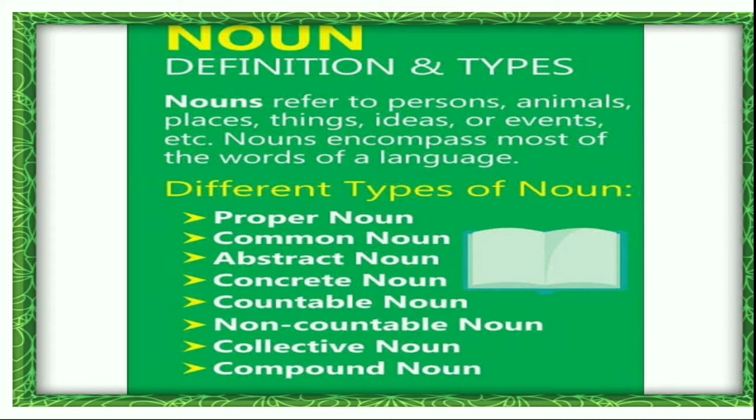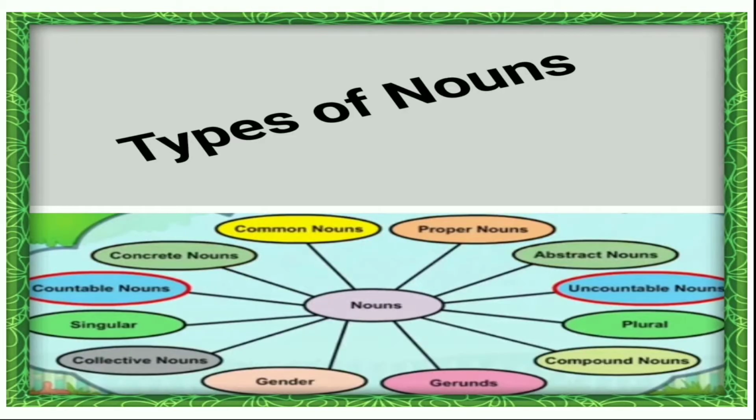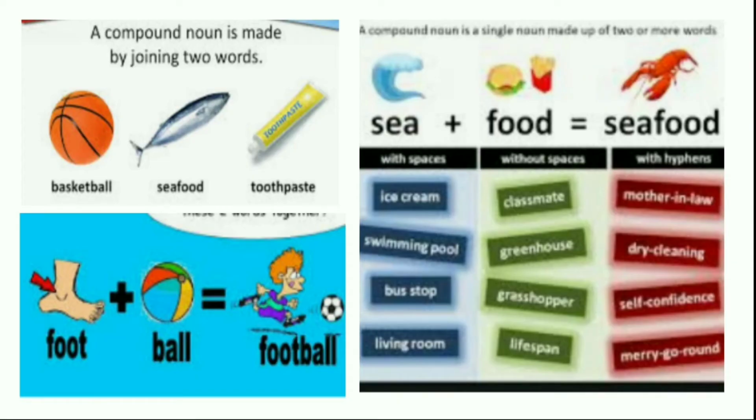That is proper noun, common noun, abstract noun, concrete noun, countable noun, non-countable noun, collective noun, compound noun, singular noun, plural noun, gender noun, and gerund noun. First of all, I will discuss about a compound noun. A compound noun is made by joining two words.